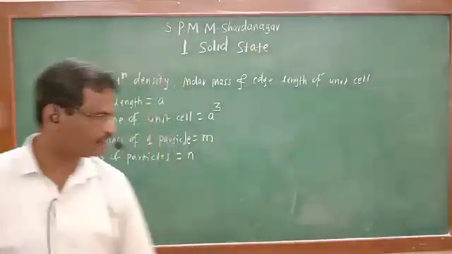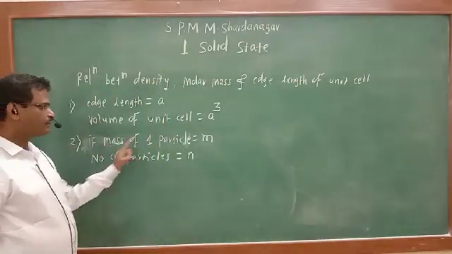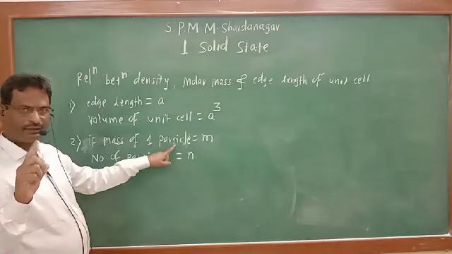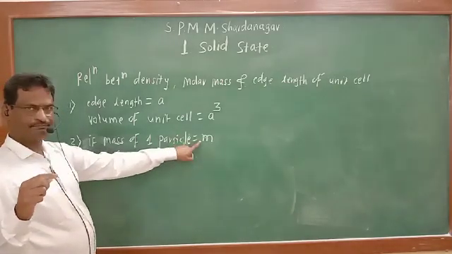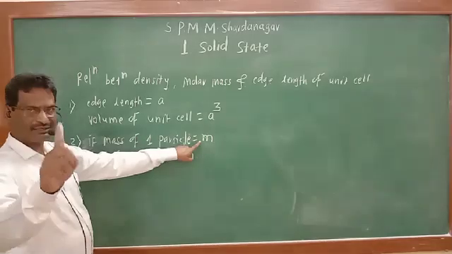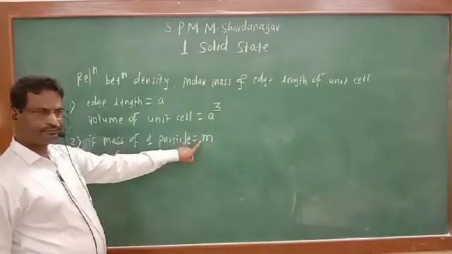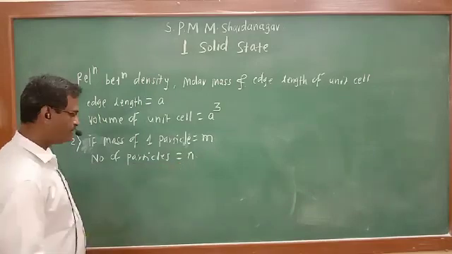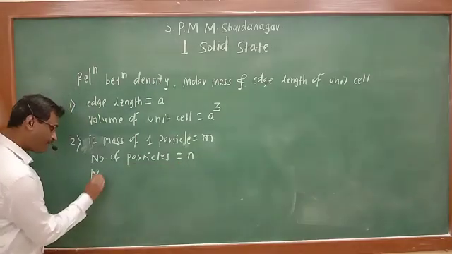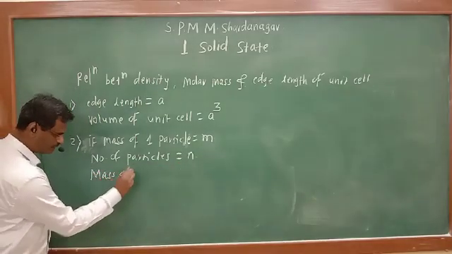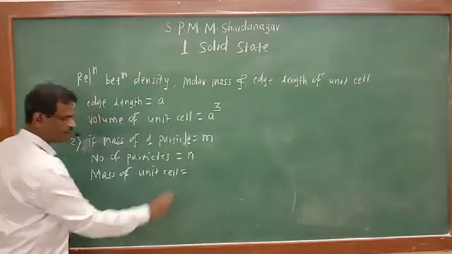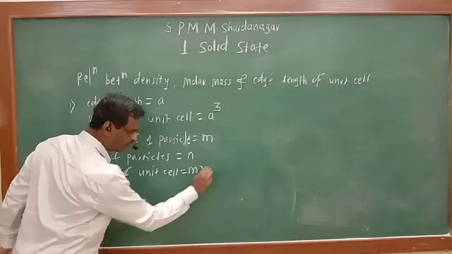The data is that mass of one particle in the cubic cell is m. If one particle has mass m, and the number of particles is n in that unit cell, so what is the mass of the unit cell? Mass of unit cell is equal to small m multiplied by n.